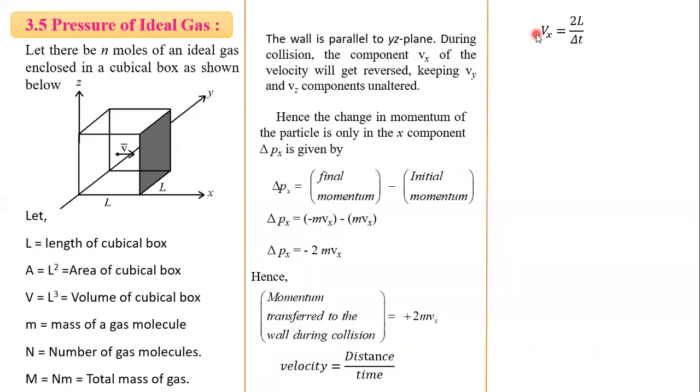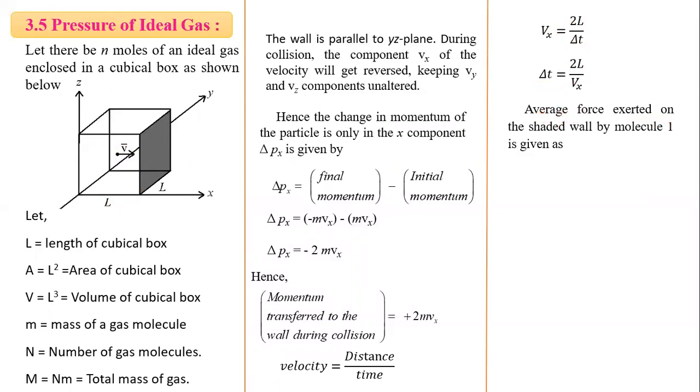Velocity is Vx, and the distance traveled in one collision: the gas molecule starts from here, moves to this shaded wall, and the distance covered is L. Then it rebounds and travels distance L again. So the total distance is L plus L, 2L. I consider the time for this collision as delta t. So we get the formula for velocity, and by using that we get the time for a collision, 2L by Vx.